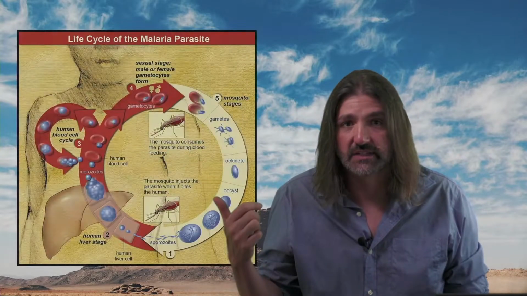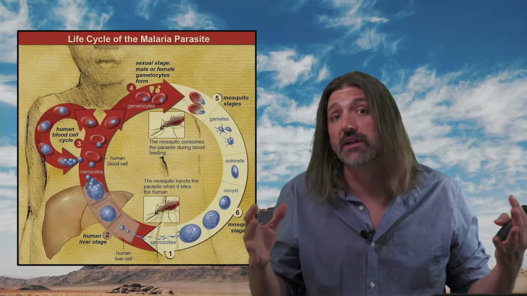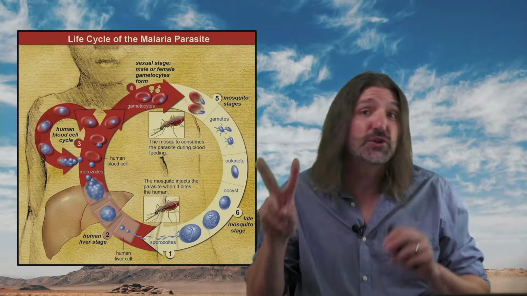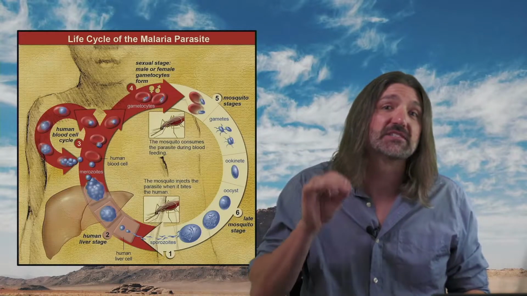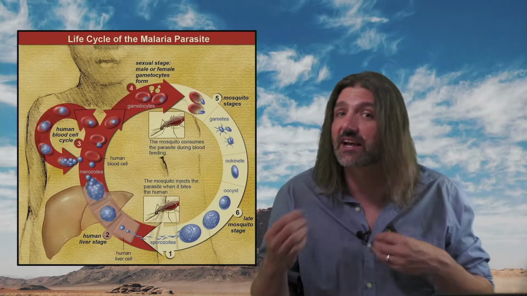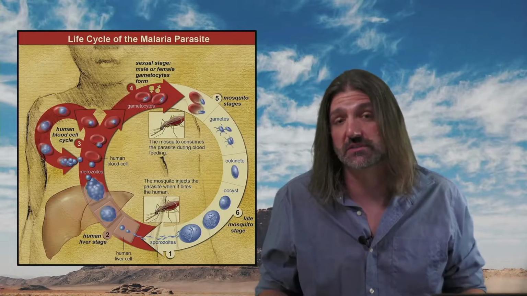Let's take a look at malaria. As an example, malaria is a plasmodium. Its life cycle requires two separate hosts, a mosquito and a vertebrate, a mammal or a bird. The sexual phase occurs in the mosquito host, and the asexual phase occurs in the vertebrate host.